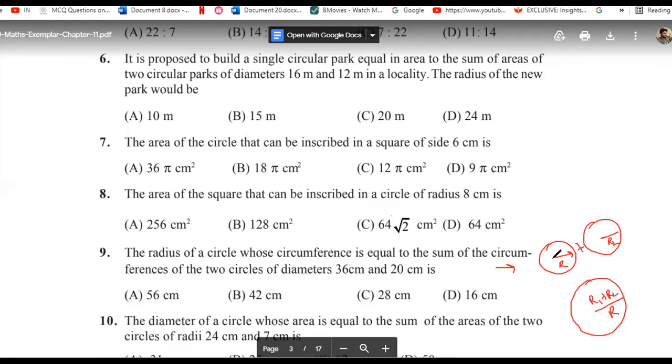If we need the area, the relation was r square is equal to r1 square plus r2 square. For the circumference we have r is equal to r1 plus r2. There is no square.